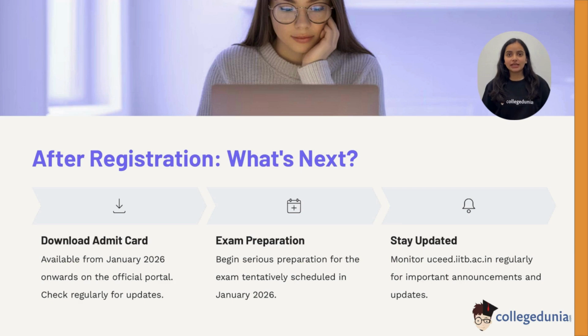After registering, candidates can download their admit card in January 2026. The exam will test creativity, analytical ability, and logical reasoning. Keep visiting the official portal for announcements, updates, and admit card details. Serious preparation should begin early to maximize your chances.